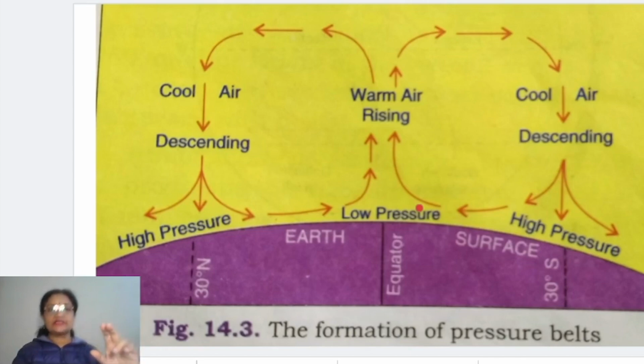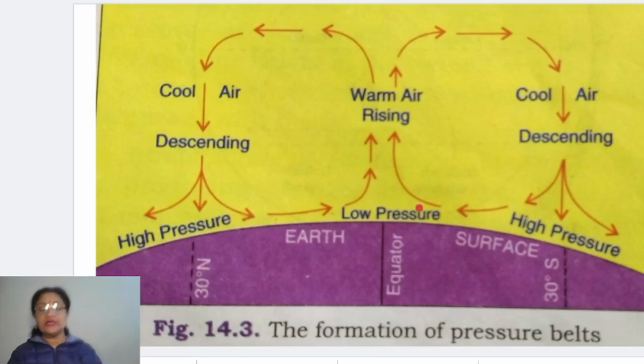Because of the cold condition, naturally the air surrounding that area gets very high pressure because it gets heavier. Because of very low temperature, the air gets very heavy, and when it gets heavier, it settles down. This creates a very high pressure to develop permanently over the polar region.